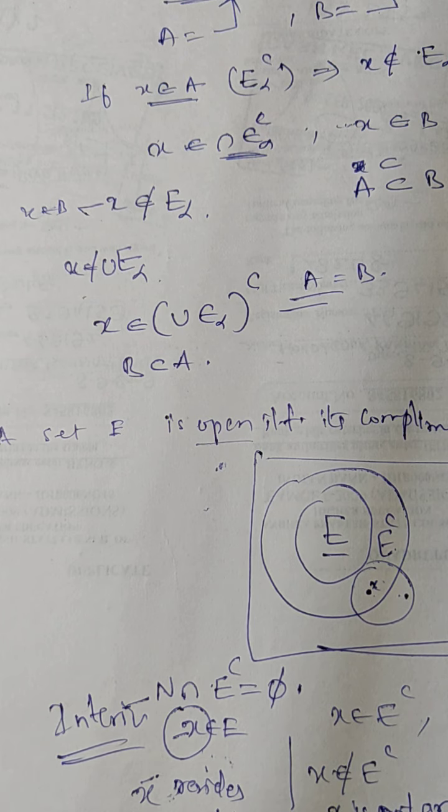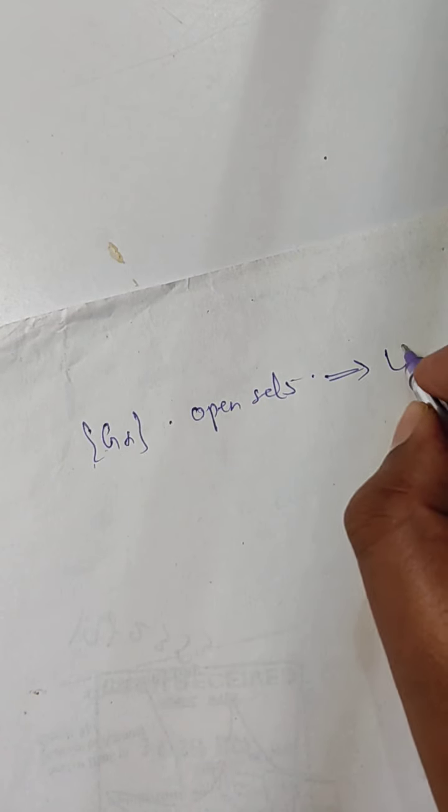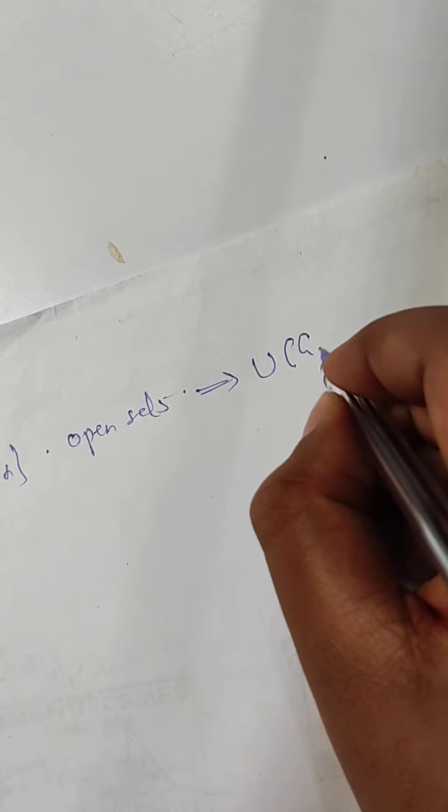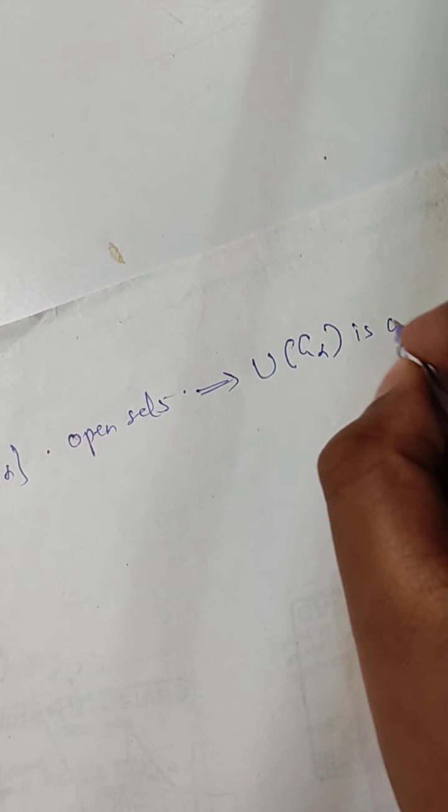All right. The next theorem that we have here is that G alpha are a collection of open sets. Then we have to prove that the union of G alphas is open.